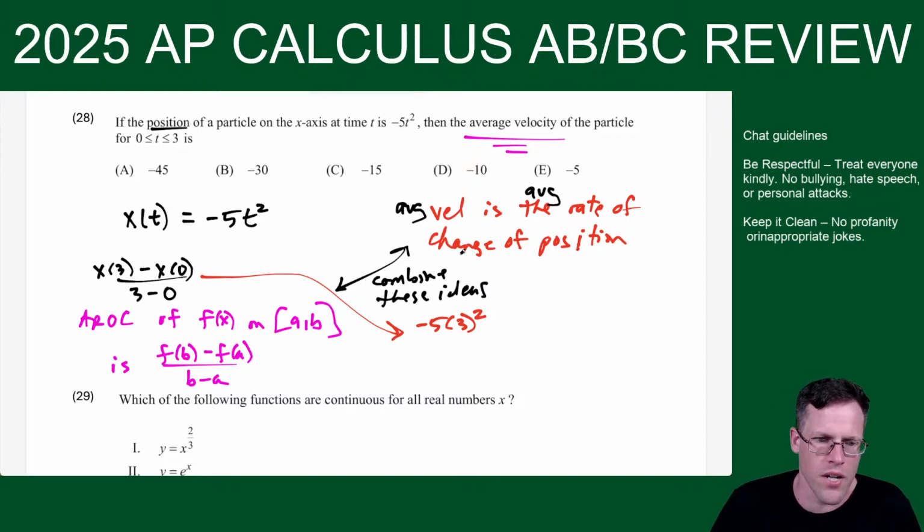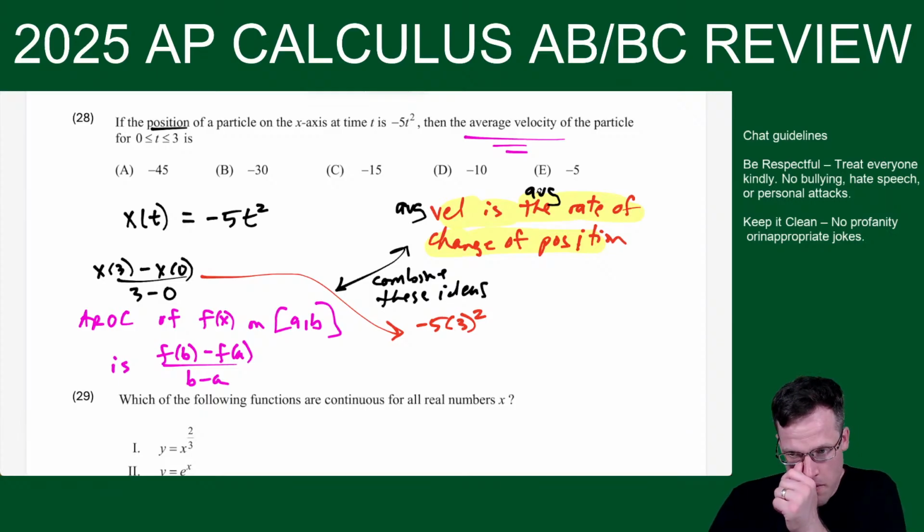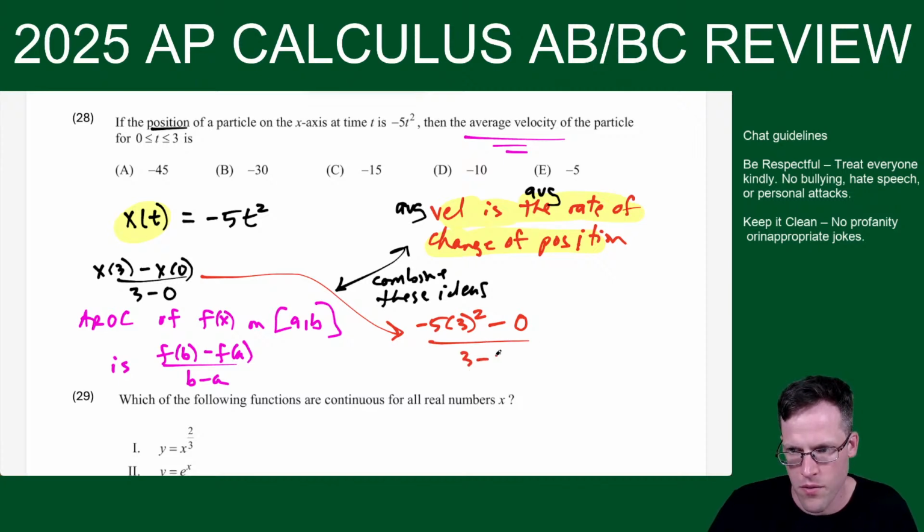Yeah, so average rate of change, the big idea is this. Velocity is the rate of change of position, okay? So average velocity is average rate of change of position. If this is the position function, that's the one we're finding the average rate of change of. So we go forward with that here. Then x(0) is just 0, over 3 minus 0. This gives us negative 5 times 9 over 3, and that gives us negative 15.